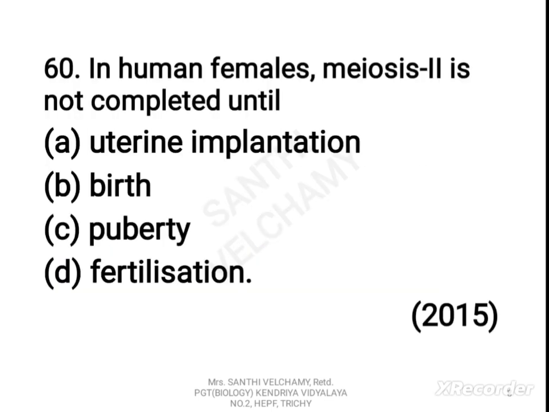Now next question. In human females, meiosis-II is not completed until: A. Uterine implantation, B. Birth, C. Puberty, D. Fertilization. The correct answer is D.